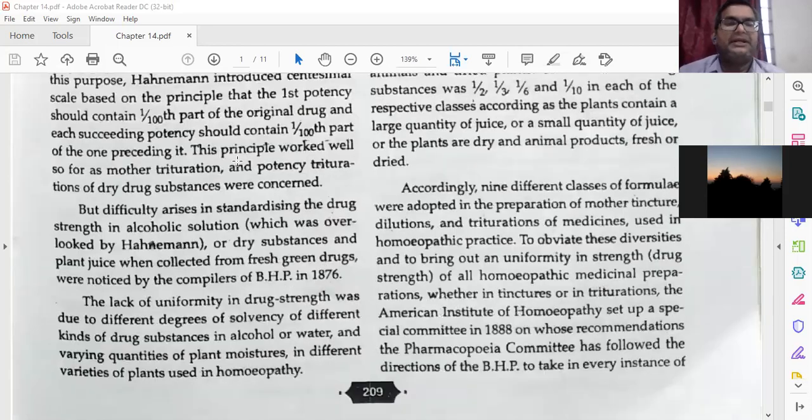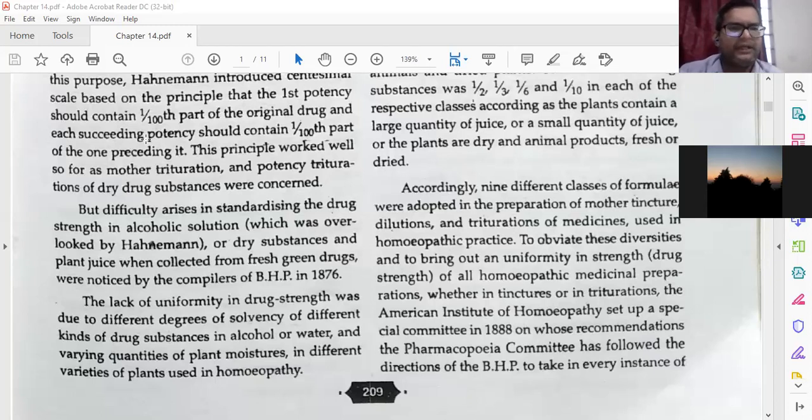But difficulty arises in standardizing the drug strength in alcoholic solution. I told you drug strength previously in the older method was the drug power. So the same thing everywhere, in class 1, class 2, class 3, class 4, class 5, class 6, class 7, class 8, and class 9. Everywhere it was a big problem: how to know the drug power of a particular drug, and how to select whether this drug will come in this classification or this group. These were the two big problems.